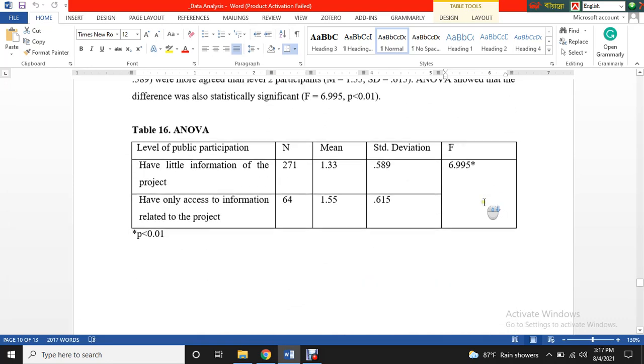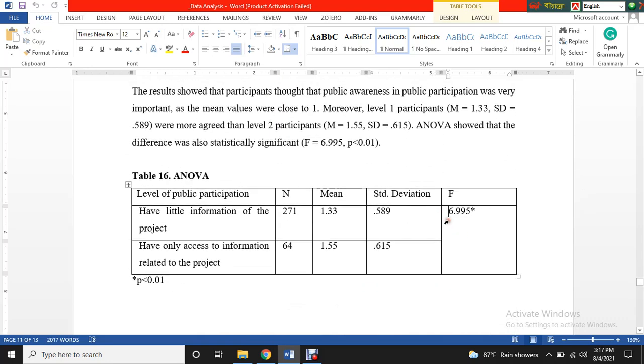But for the remaining two, I found that the p-value associated with the F value was less than 0.05 or 0.01. If the p-value is lower than 0.05 or 0.01, we can say that the F value is significant. What is the meaning of a significant F value? The difference between them is significant.